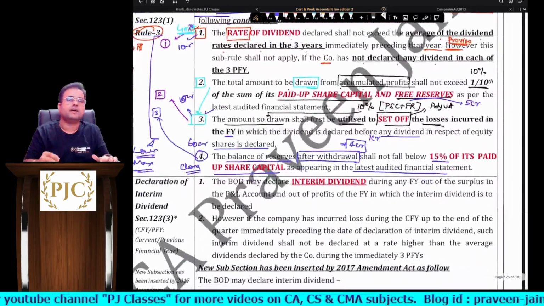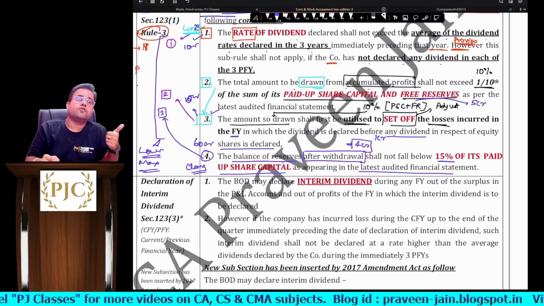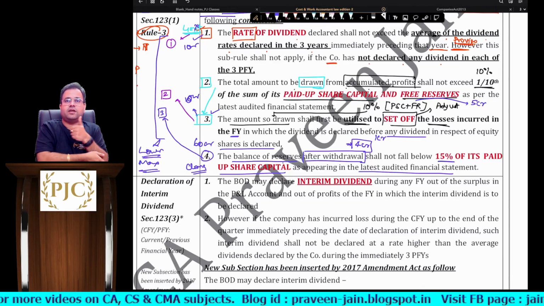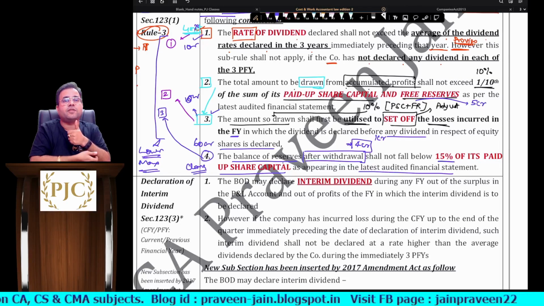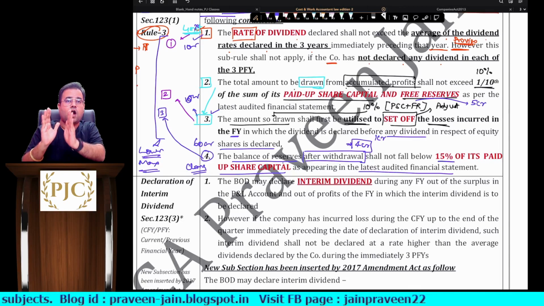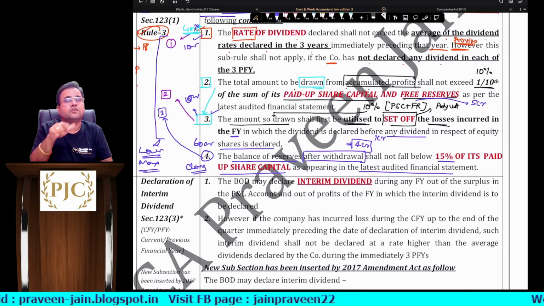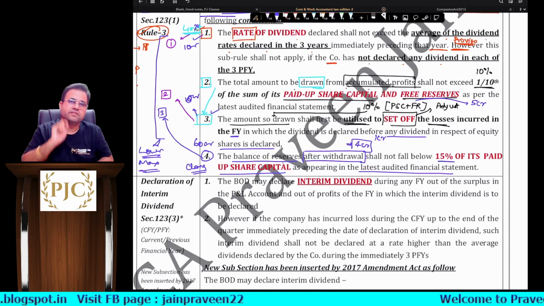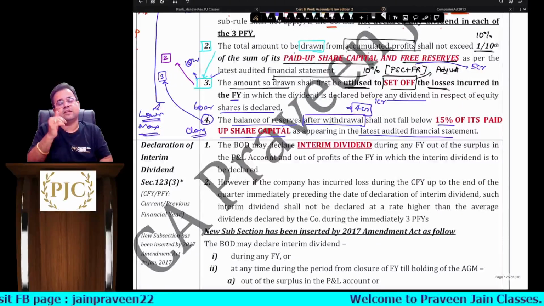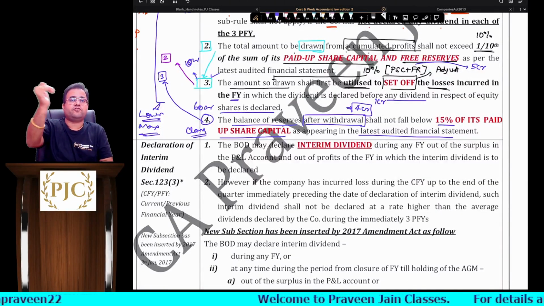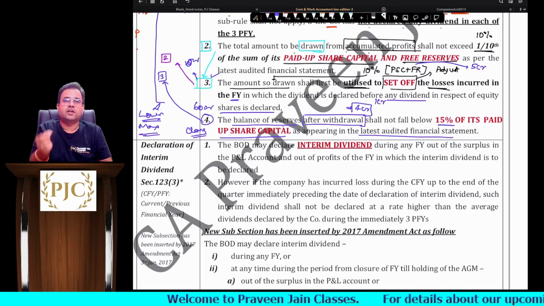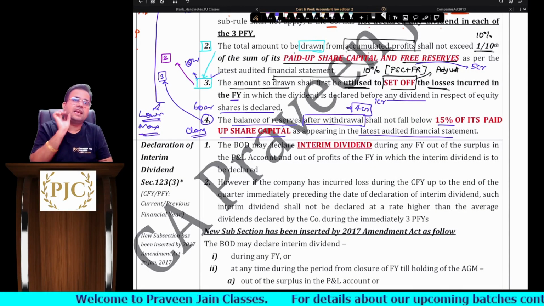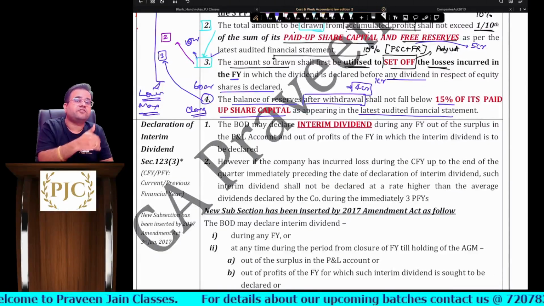Second point, what is the condition, sir? Whatever amount you are drawing from the reserves, how much should it be? 10% of what? Two things: paid up share capital plus free reserves. Third point, the third sub rule is saying what? Whatever amount you have drawn, you have to use for setting off current year loss. This is our limit number 2, sir. This is how much we can pay as dividend.